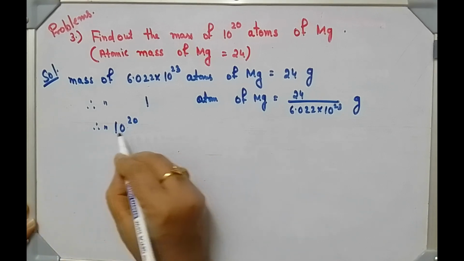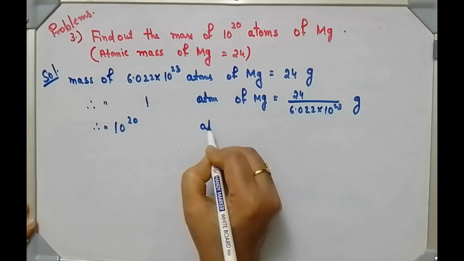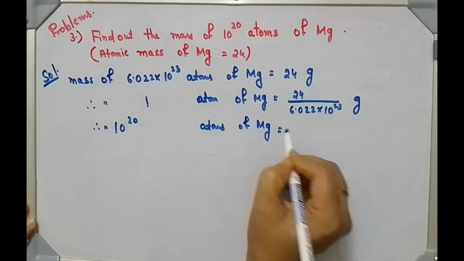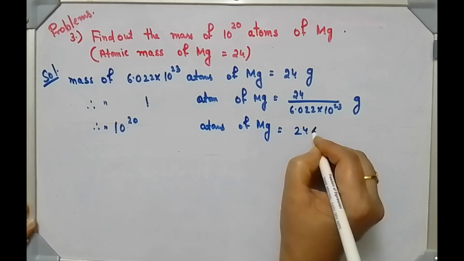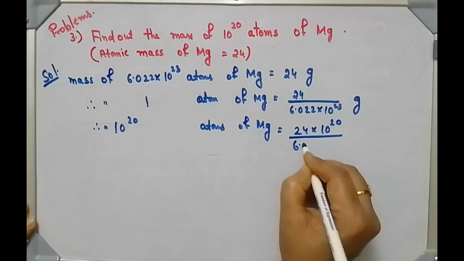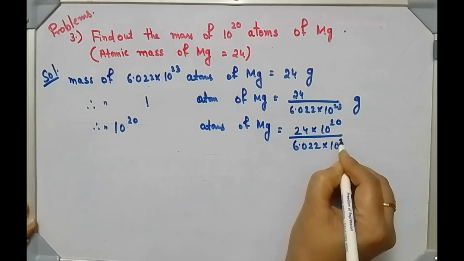Mass of 10 to the power 20 atoms of magnesium is equal to 24 into 10 to the power 20 divided by 6.022 into 10 to the power 23.